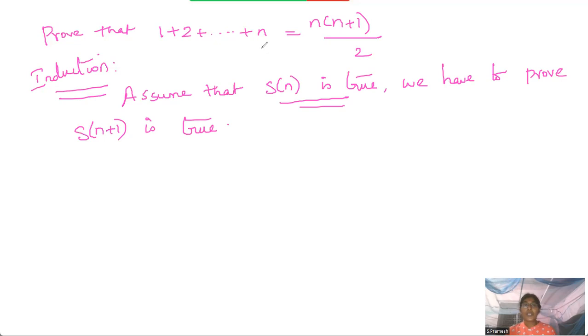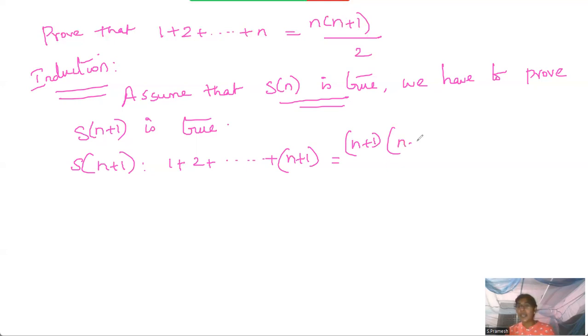Okay. So, this is the S of n statement. We need the statement of S of n plus 1, so that I'll write. 1 plus 2 plus up to plus n plus 1. Wherever you have n, you can substitute n plus 1. So, here also, n plus 1 into, this is n plus 1 plus 1, so I can write it as n plus 2, divided by 2. Okay. The right hand side part is already simplified. So we have to simplify only the left hand side part. That should be equal to the same value as the right hand side.